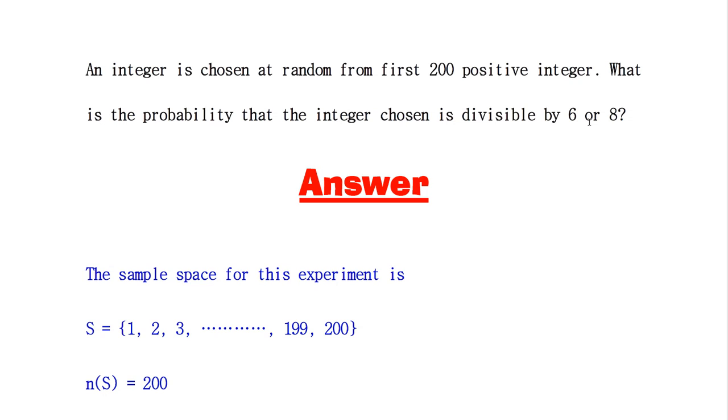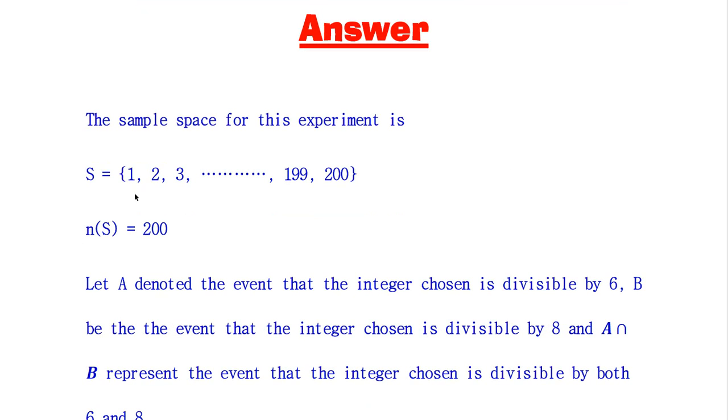So the formula we apply here is the law of addition for the not mutually exclusive case. The sample space for this experiment is S equal to 1, 2, 3, and so on up to 200. N of S is equal to 200.